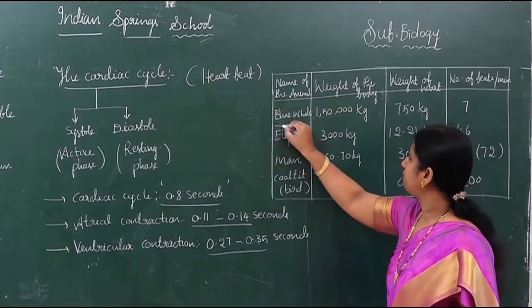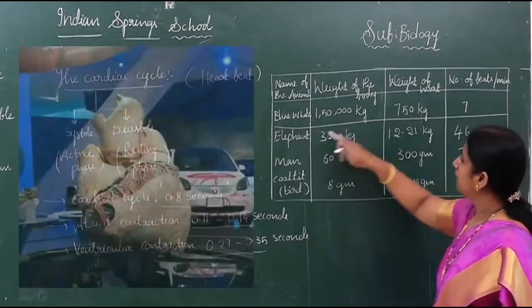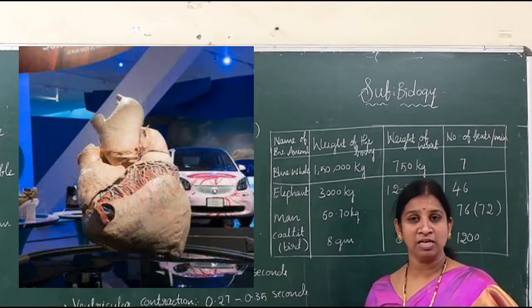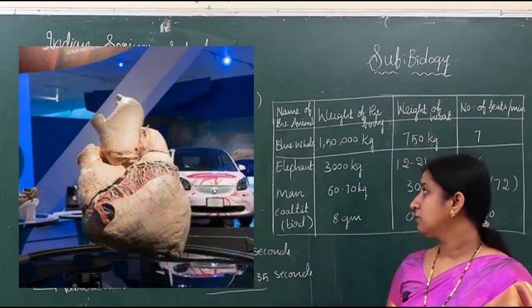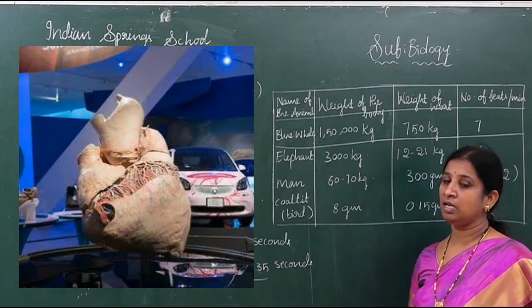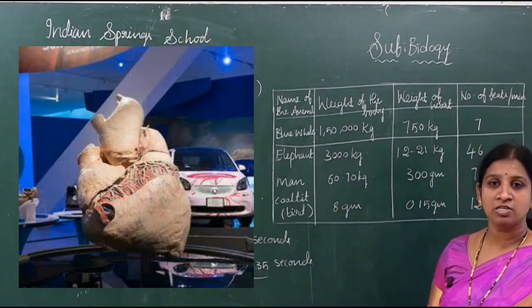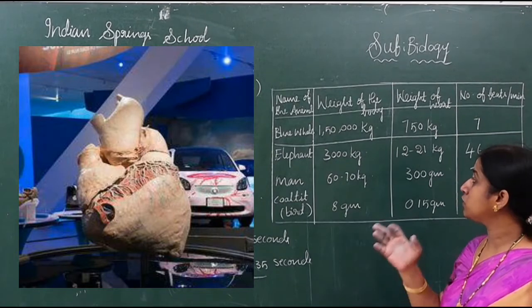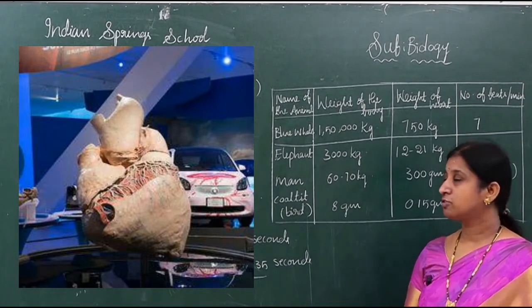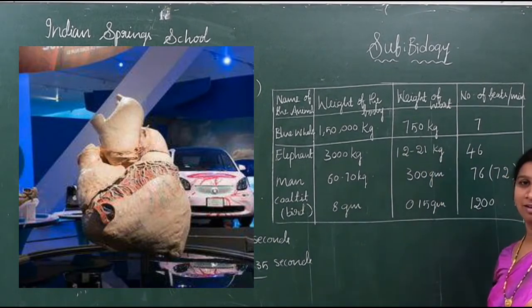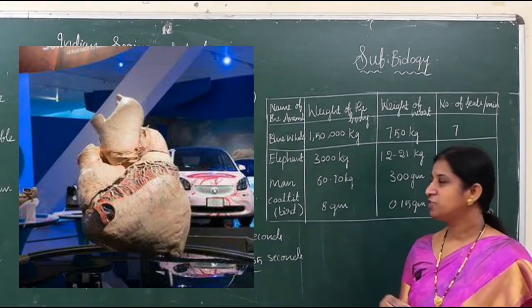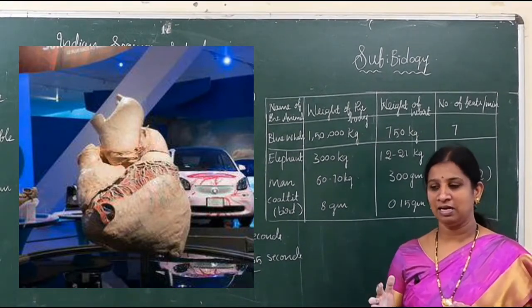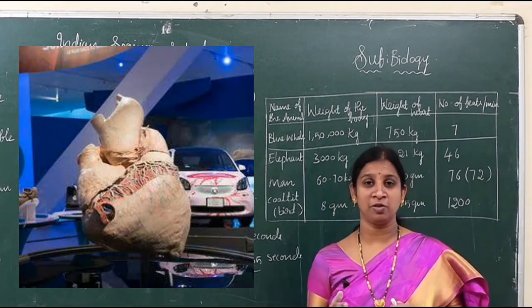When you talk about the first one, the blue whale. In the beginning of the class I told you the blue whale is the largest animal in the world. See the weight of the blue whale, 150 tons, children. The heart weighs 750 kg. Can you imagine how big? Generally the blue whale heart is compared with a Maruti 800 car.